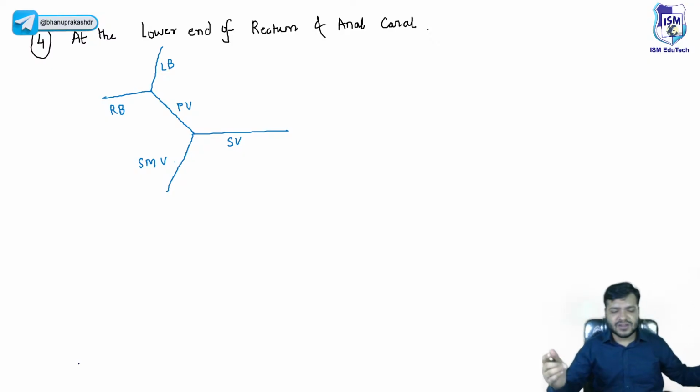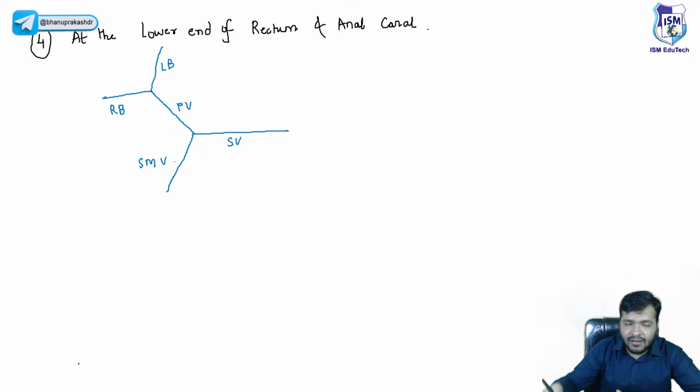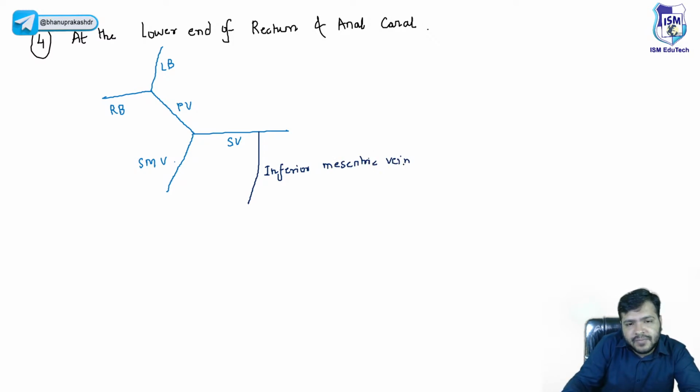Yes, Anushka, very good, beta. Now suppose this is the inferior mesenteric vein. The inferior mesenteric vein drains into the splenic vein, and everyone is right, Shah, Garima, Aditya, very good.